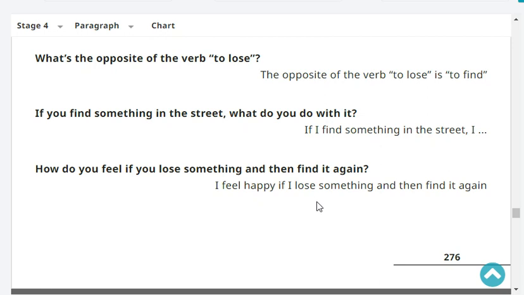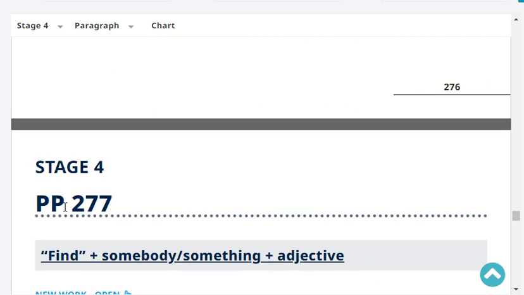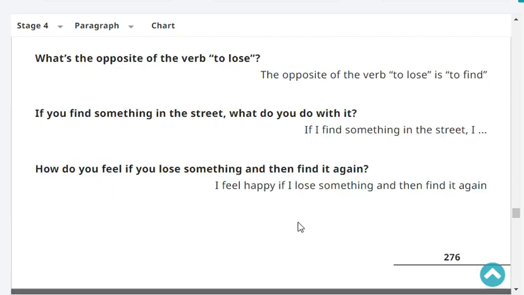How do you feel if you lose something and then find it again? If I lose something and then find it again, I feel happy. Very good.